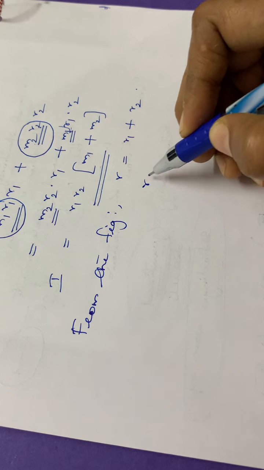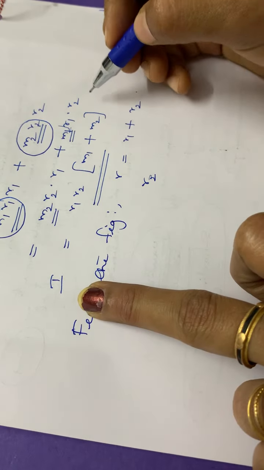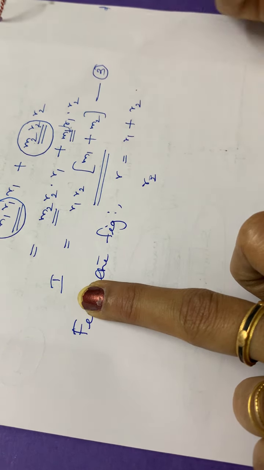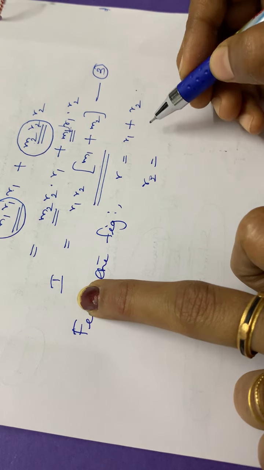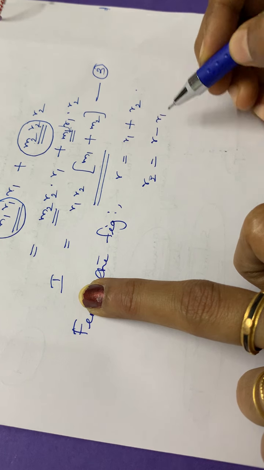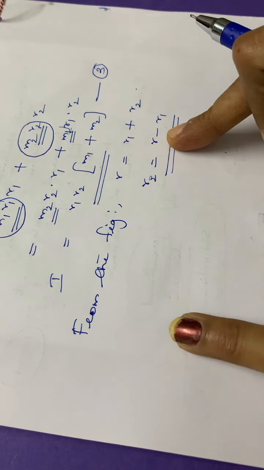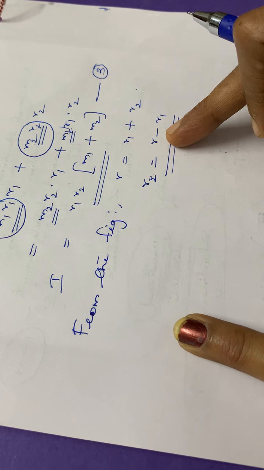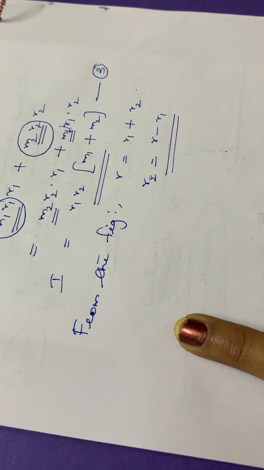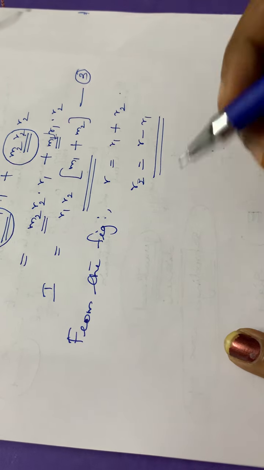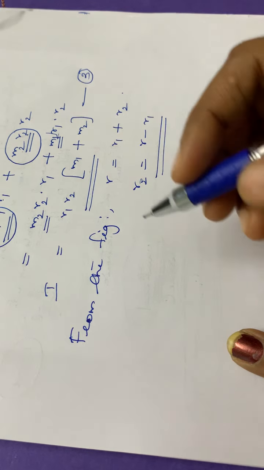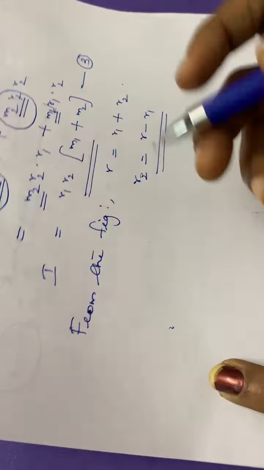Then again from this equation, what is R2? So this, put it as equation number 3. Okay, so what is R2? R2 is equal to R minus R1. Then you have to substitute this R2 value, then you have to consider the second equation. What is the second equation?